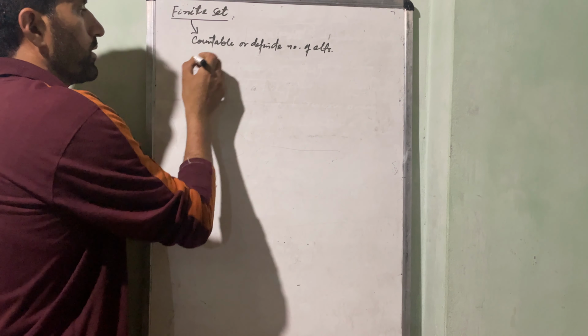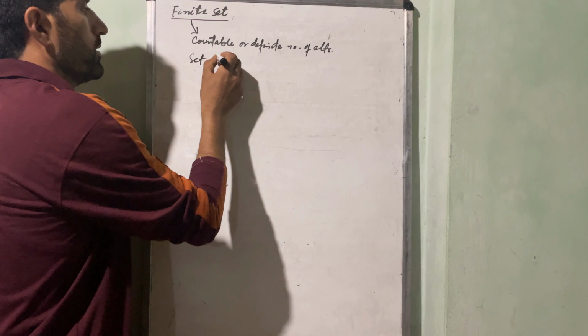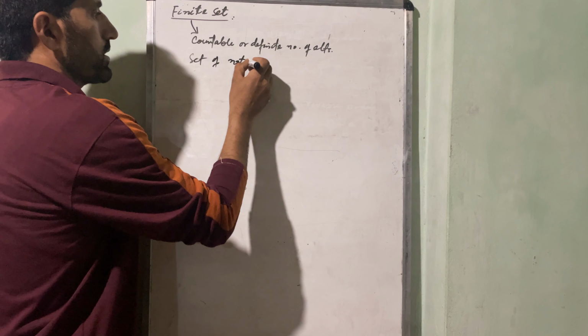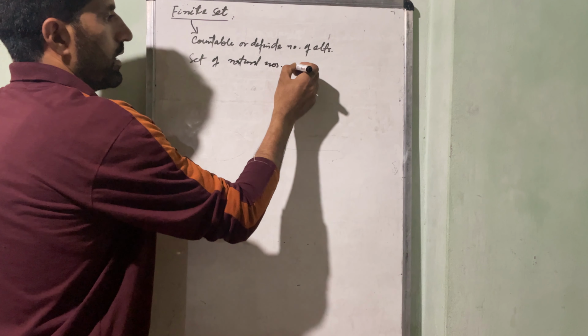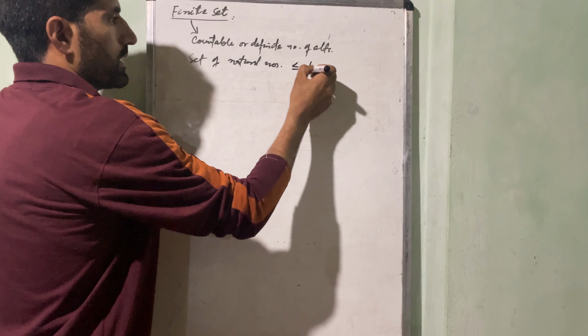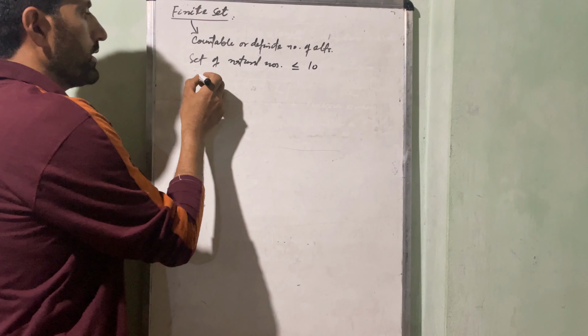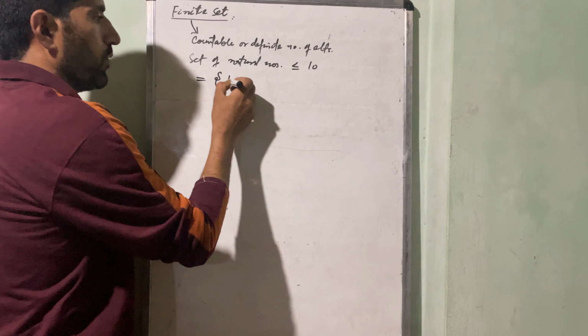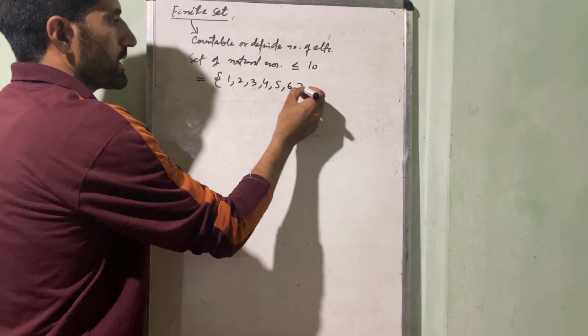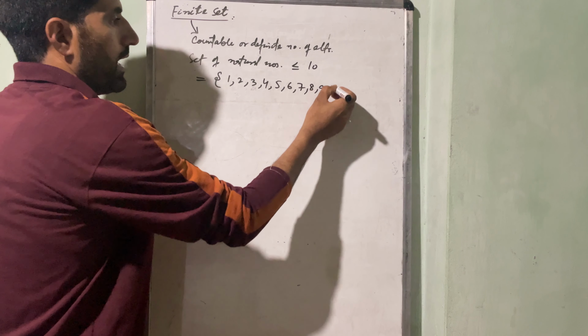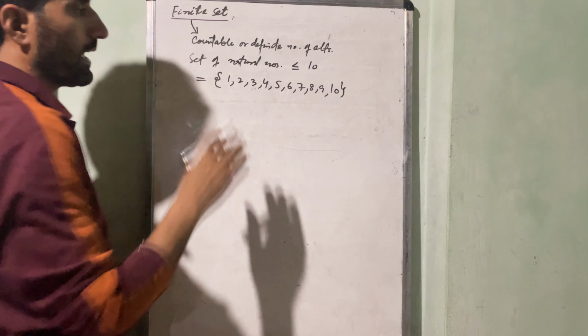For example, you can say that the set of natural numbers less than or equal to 10. So we will represent this set as 1, 2, 3, 4, 5, 6, 7, 8, 9 and 10, because the condition is given.